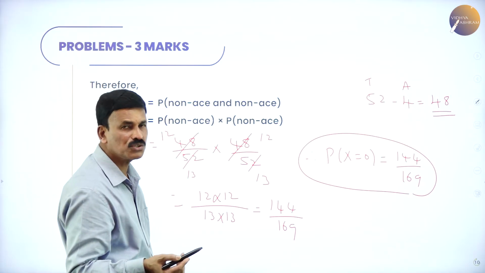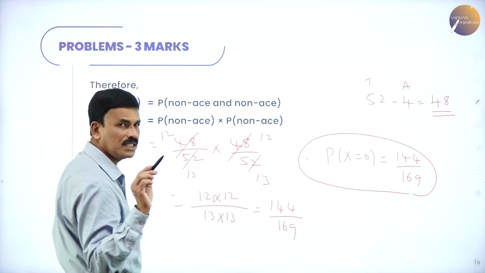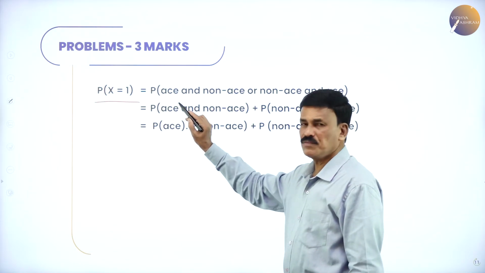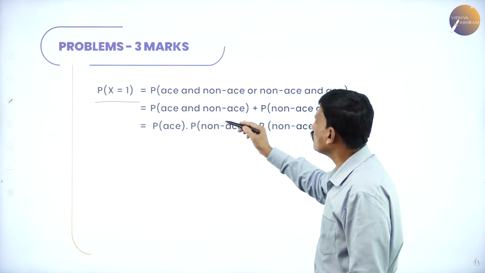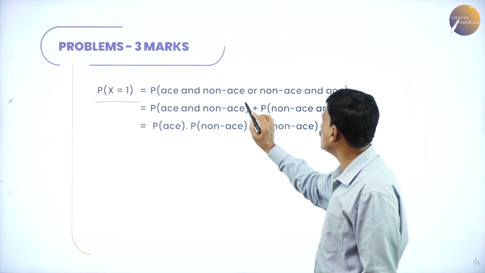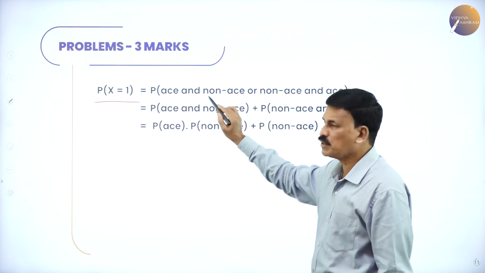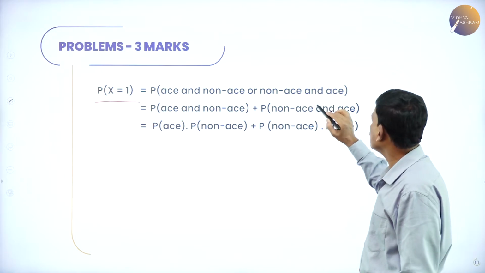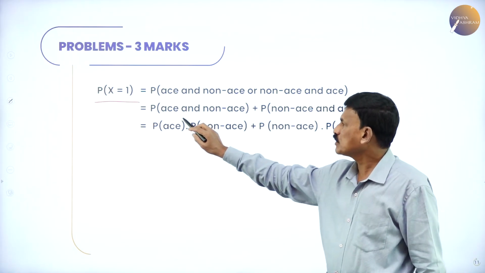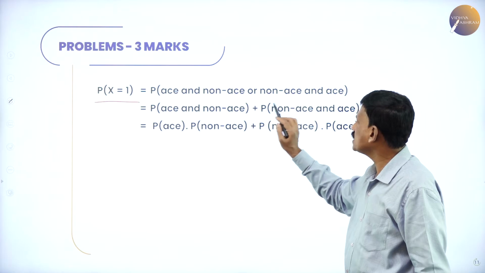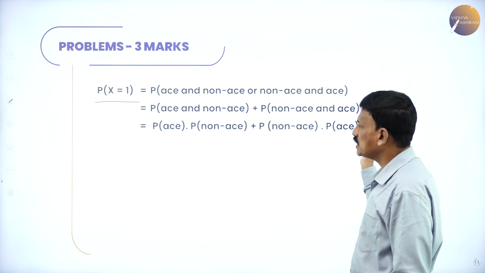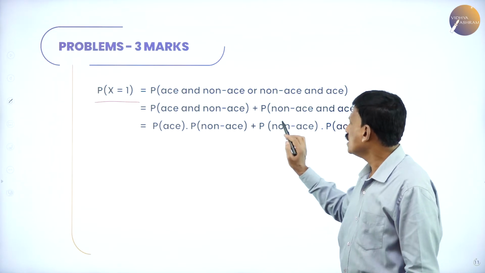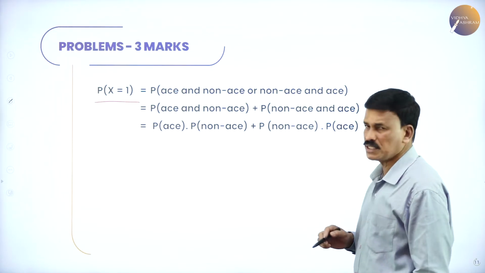Now let us come to case 2. If x is equal to 1, there is one ace. Probability of x equal to 1 means the possible events are ace and non-ace, or non-ace and ace. First it may be an ace and the second non-ace, or the first one is a non-ace and the second one is ace. That is nothing but the probability of ace and non-ace plus probability of non-ace and ace, which is equal to probability of ace into probability of non-ace plus probability of non-ace into probability of ace.